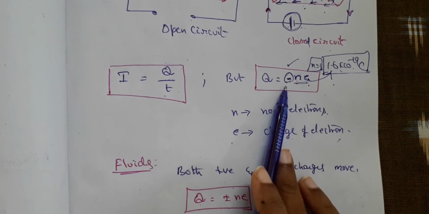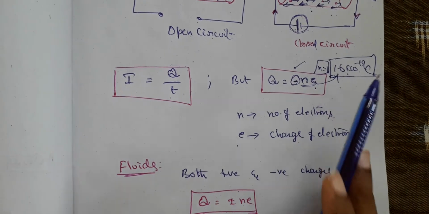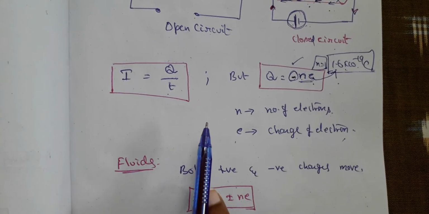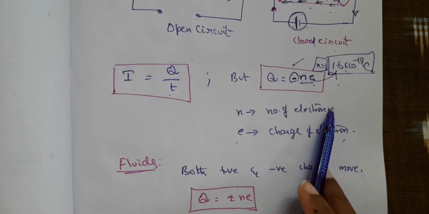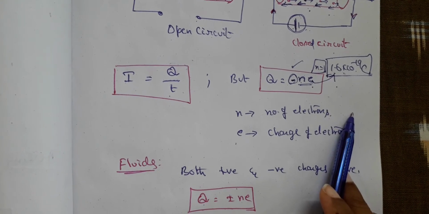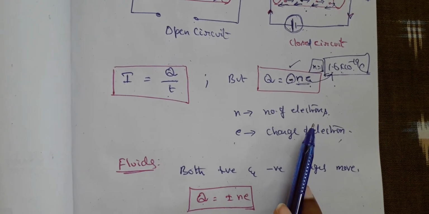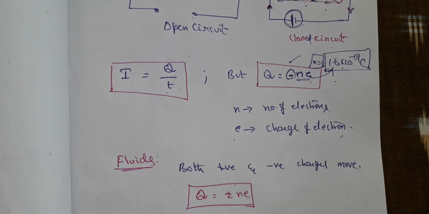But you have to remember that current is always opposite to the movement of electrons and is similar to the direction of the motion of positive charges. That means current is in the direction of the movement of positive charges and opposite to the movement of negative charges. That is very, very important, children. You have to remember that one.